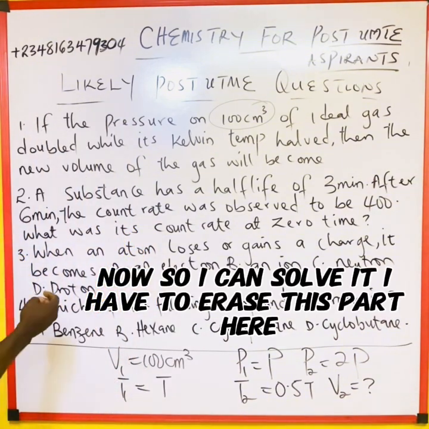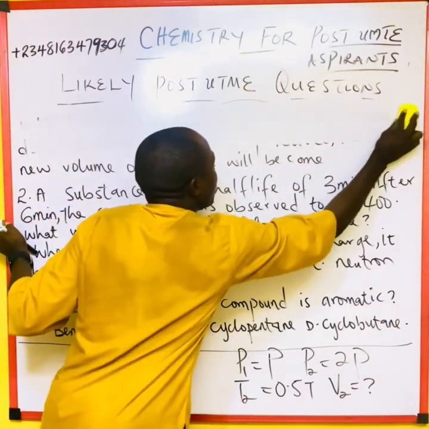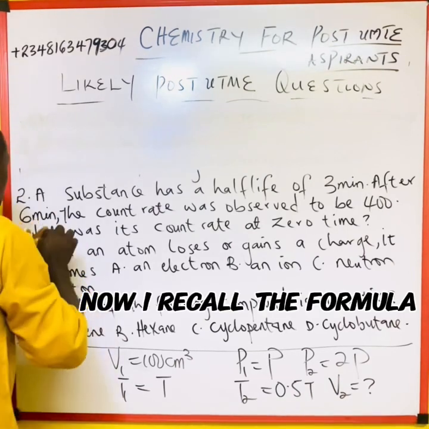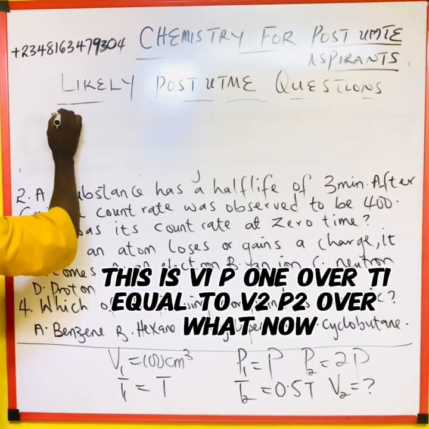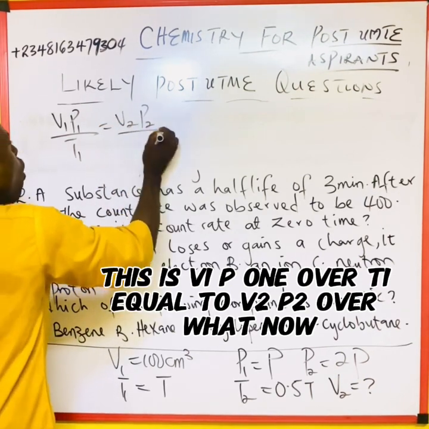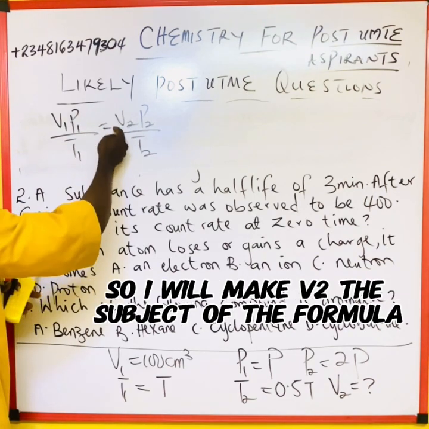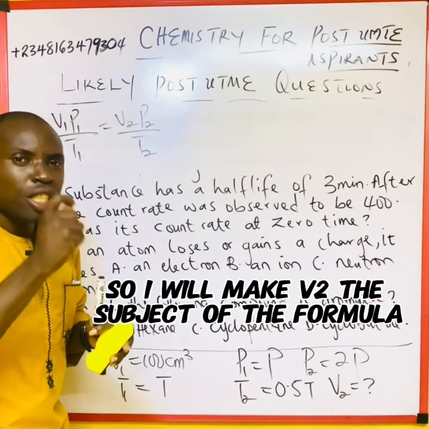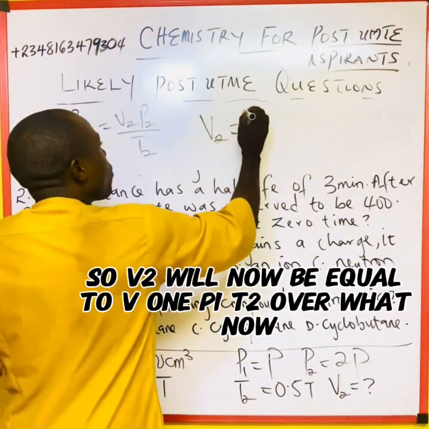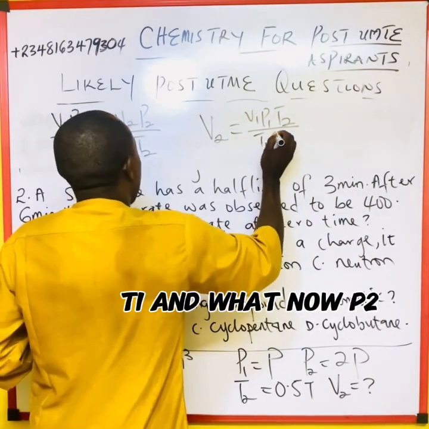Now, so I can solve it with ease, I will have to erase this part here. Now, I record the formula. This is V1P1 over T1 equals V2P2 over T2. I am looking for V2, so I will make V2 the subject of the formula. So V2 will now be equal to V1 P1 T2 over T1 and P2.